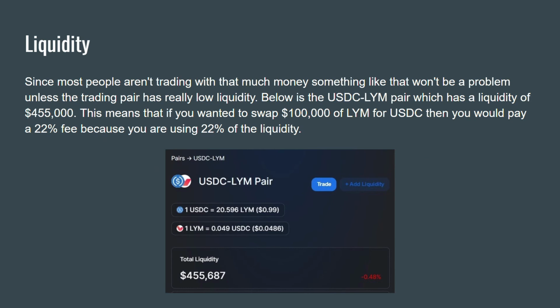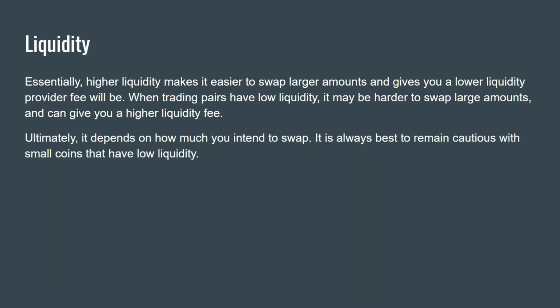Since most people aren't trading with that much money, something like that won't be a problem unless the trading pair has really low liquidity. Below is the USDC LYM pair, which has a liquidity of $455,000. This means that if you wanted to swap $100,000 of LYM for USDC, then you would pay a 22% fee because you are using 22% of the liquidity.